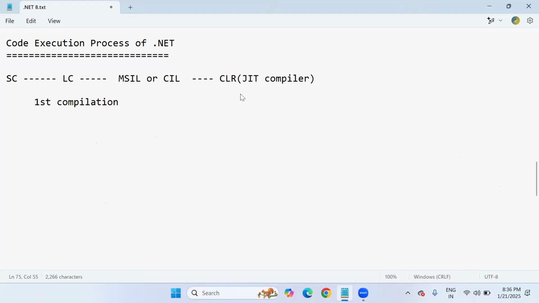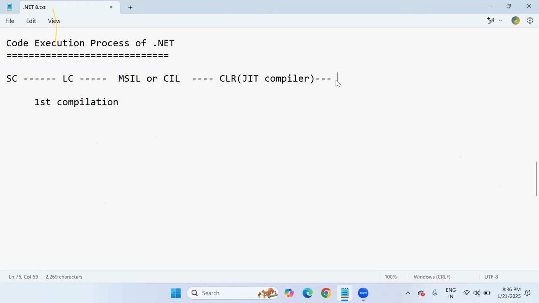Why recompilation? Most of the logic can be compiled in the first compilation, but mainly the managed code or the rest of the code can be compiled by the just-in-time compiler. It will recompile the code. Why recompile? Because this Microsoft Intermediate Language standard code is not byte code. To convert this MSIL code into byte code, the CLR should compile that code again by using the just-in-time compiler. It is integrated with the CLR.